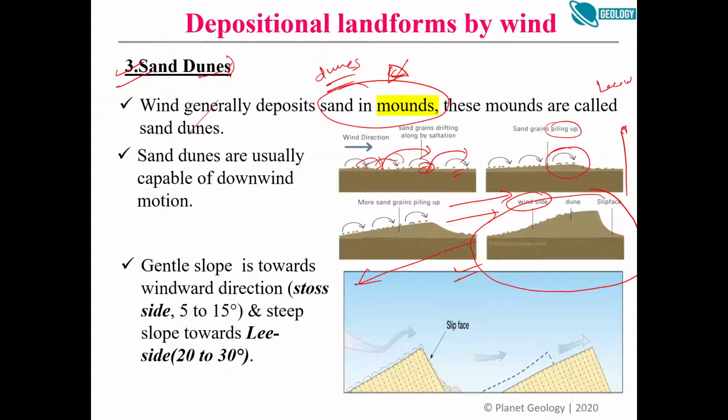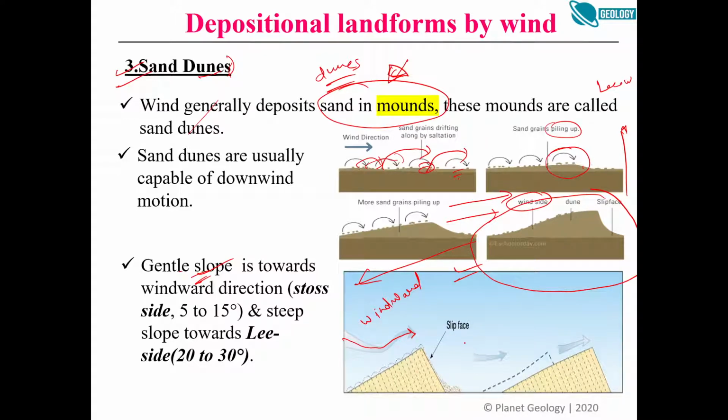So some very important properties of a dune: a dune has a relatively gentle slope on the windward side. See, this is the wind blowing, right? This is the wind blowing. So this is one face, we call it the windward face.